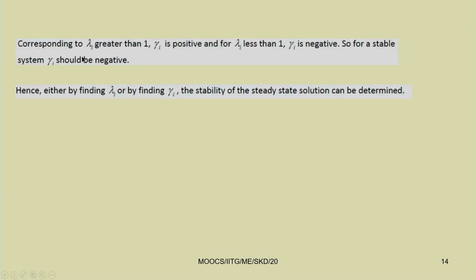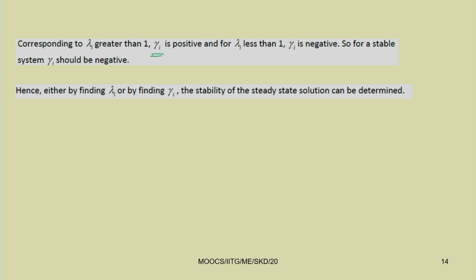If lambda i is greater than 1, then gamma i is also positive. So, either we can find the roots lambda i to study the stability, or we can find the Floquet exponent gamma i to find whether the system is stable or not.